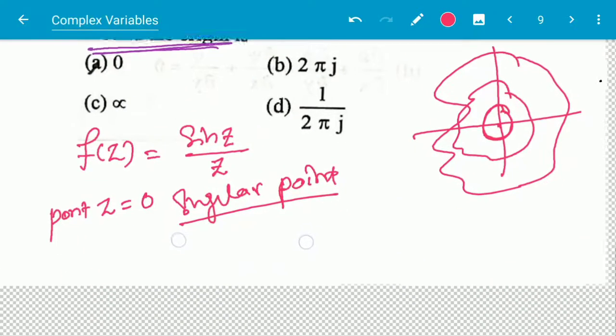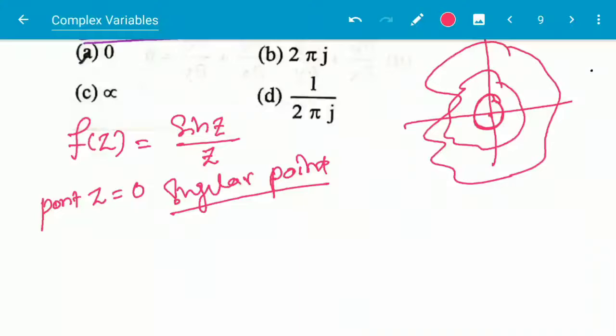So this is Cauchy's integral theorem, and another case is if the function is not analytic everywhere and the singular point is within the curve or contour, then the integral is not 0, and this is given by Cauchy's integral formula.